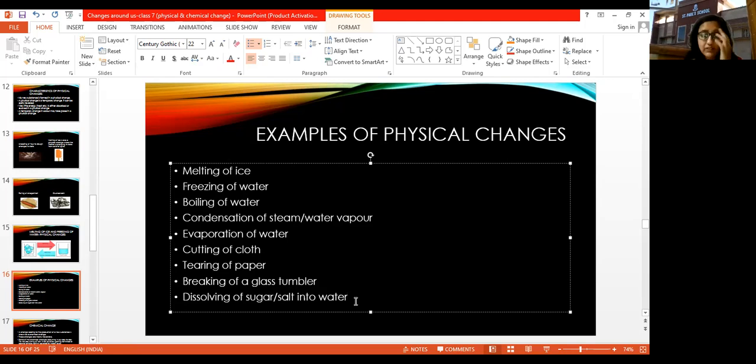See, what happens here is when we dissolve sugar or salt in a glass of water, when we are stirring that, after some time the salt disappears, है ना? We are not able to see the salt. We can only see the liquid. So that is now a salt solution, salt का solution बन गया है वो. Now how will you say कि that is a physical change? हम कैसे बता सकते हैं? हम नहीं बता सकते हैं कि whether any new substance has been formed or not.